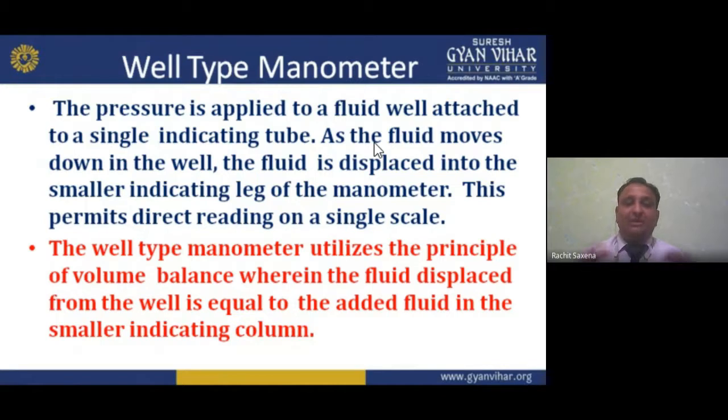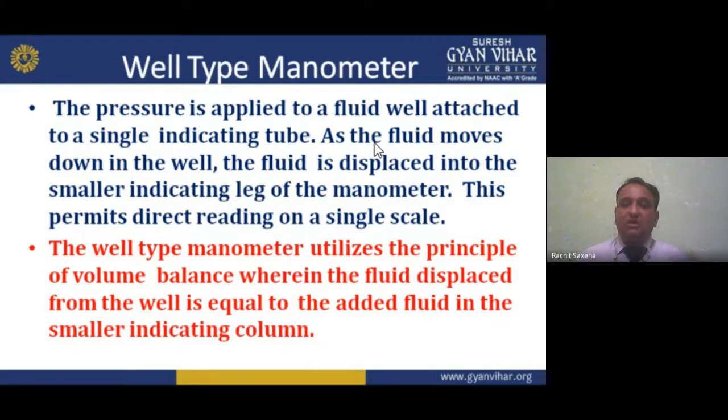Now here the pressure is applied to a fluid well attached to a single indicating tube. Notice, attached to what? A single indicating tube.